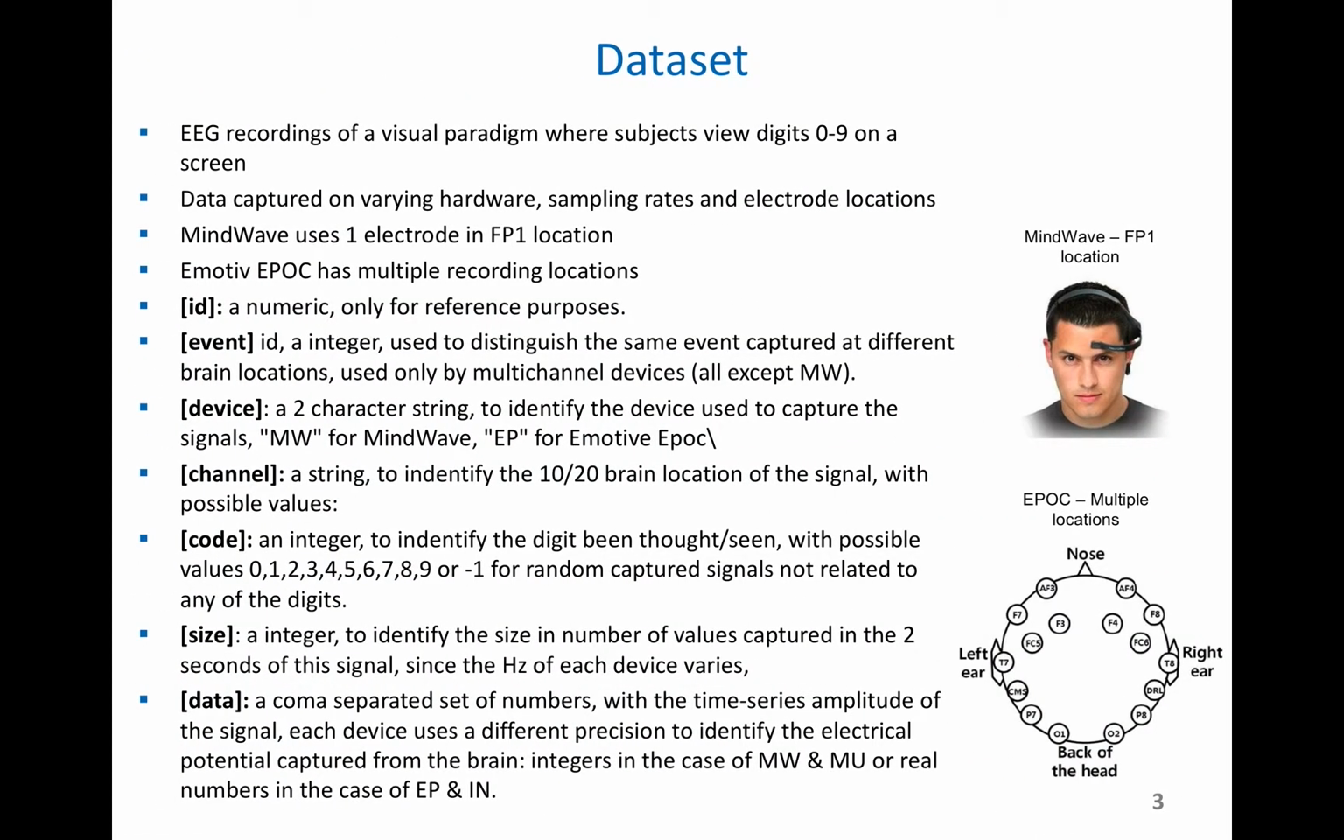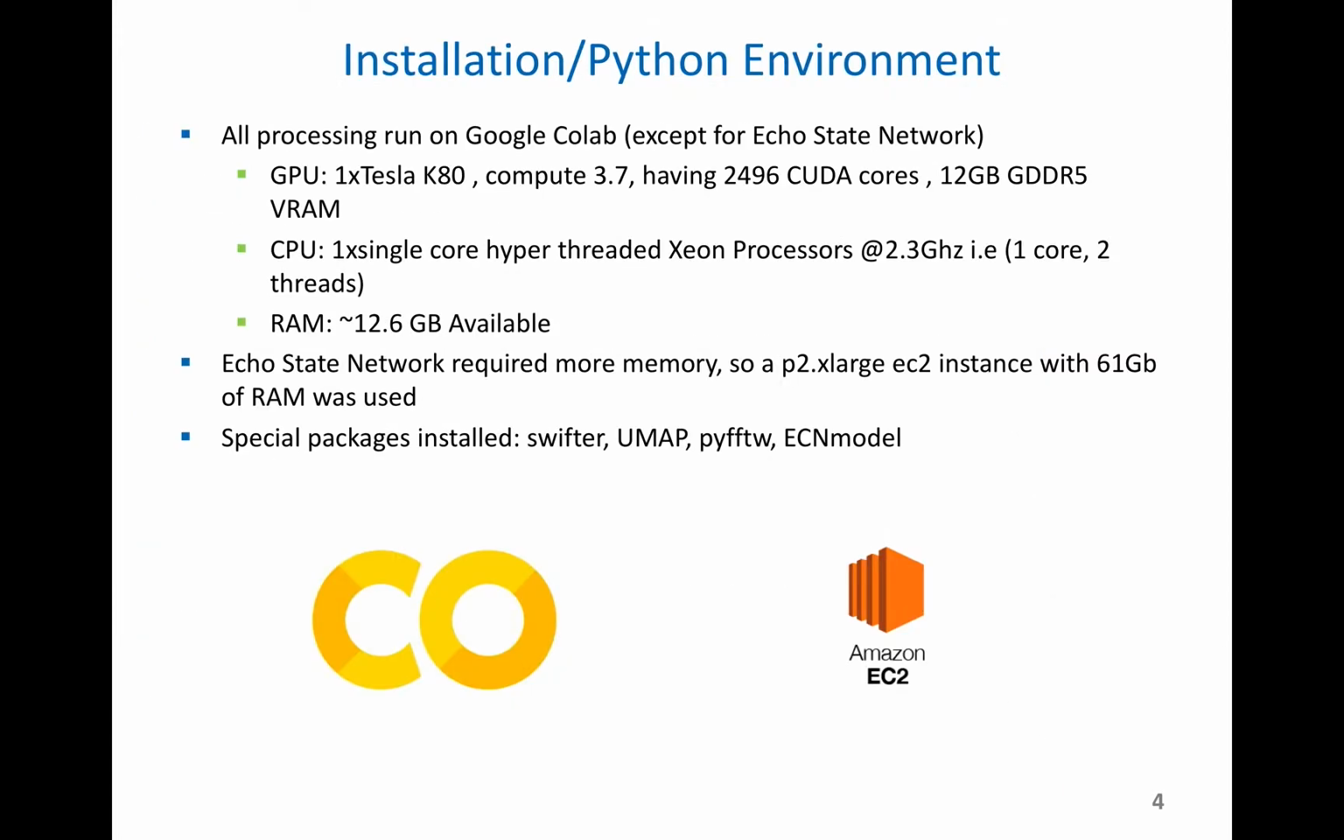Getting back to the slides here. Before we go any further, I want to go through the environment we're using to analyze this data. Almost all of the data was analyzed using Google Colab, which was sufficient for this kind of data. It wasn't overly processing intensive. The only thing that required some extra power was training the echo state network, which required a lot of memory.